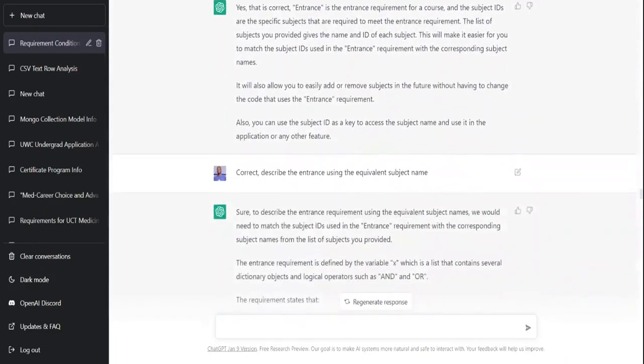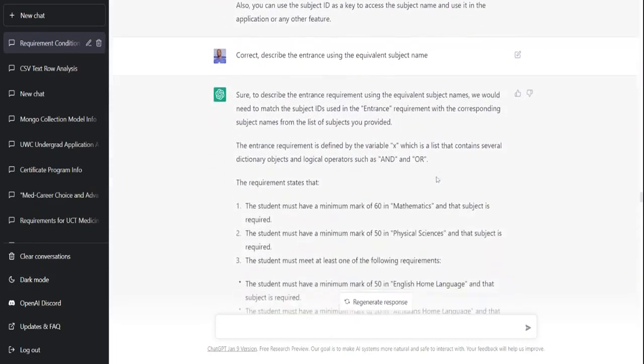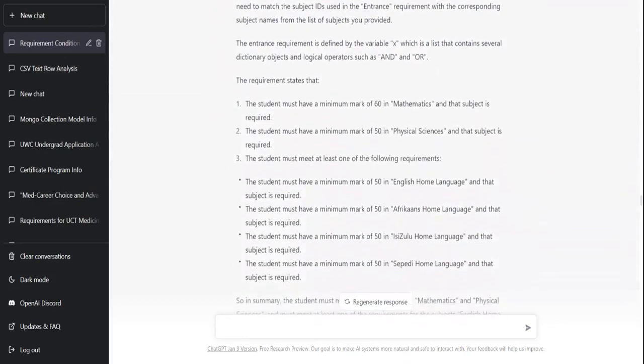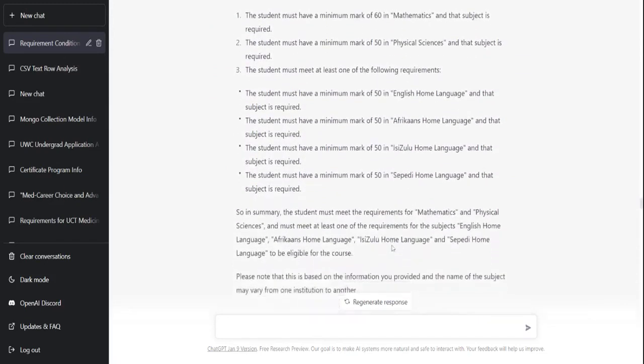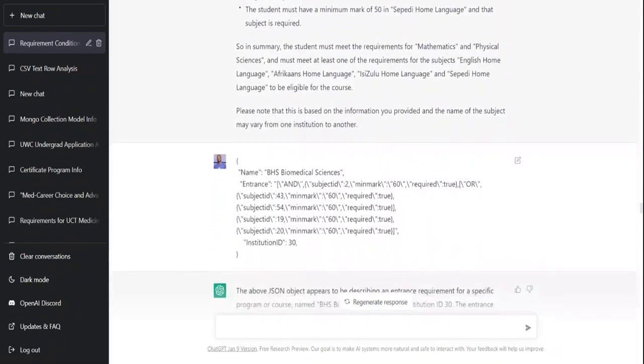And I asked it to describe the entrance using the equivalent subject name, and it was able to describe the original output, but this time instead of using subject IDs, it actually uses subject names, and this is also very impressive. Now, the next thing that I do is just give it another different qualification requirement,